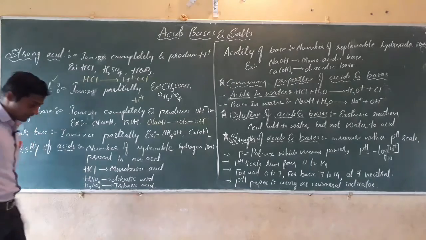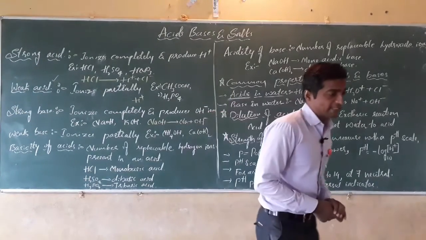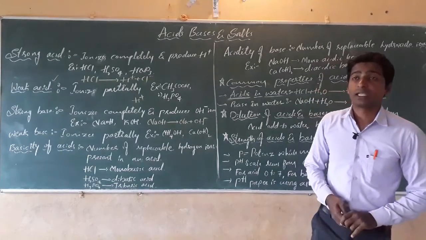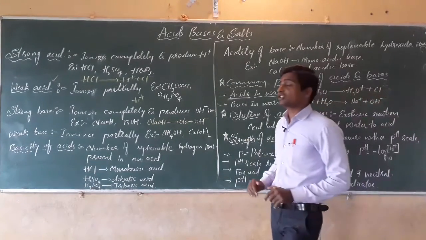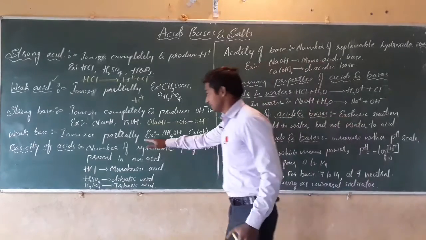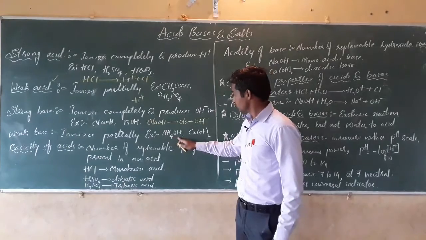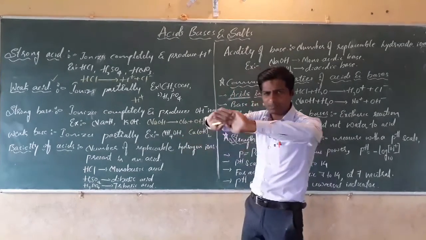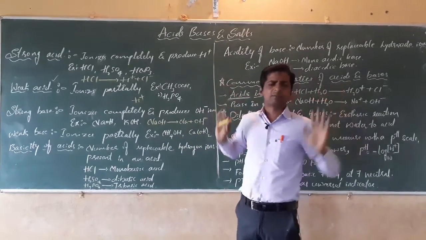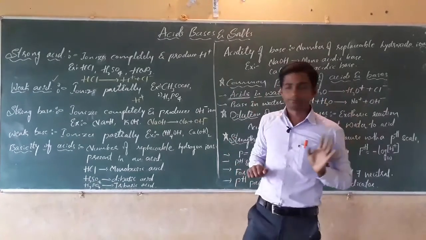Next, come to the weak bases. The bases which ionize partially in the aqueous solution are called weak bases. For example, ammonium hydroxide and calcium hydroxide do not produce hydroxide ions completely when added to the aqueous solution.